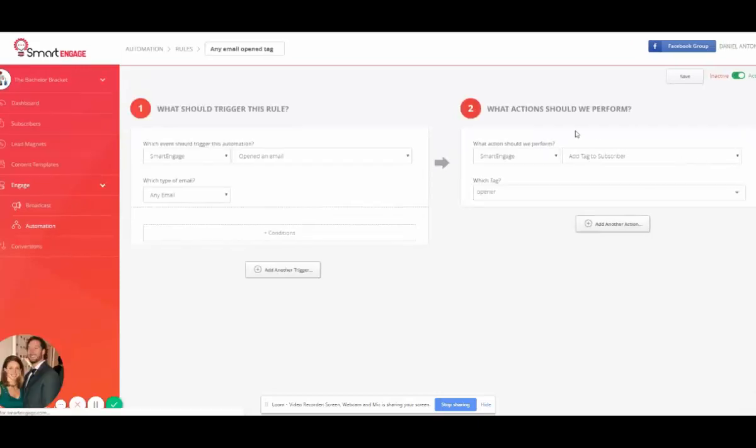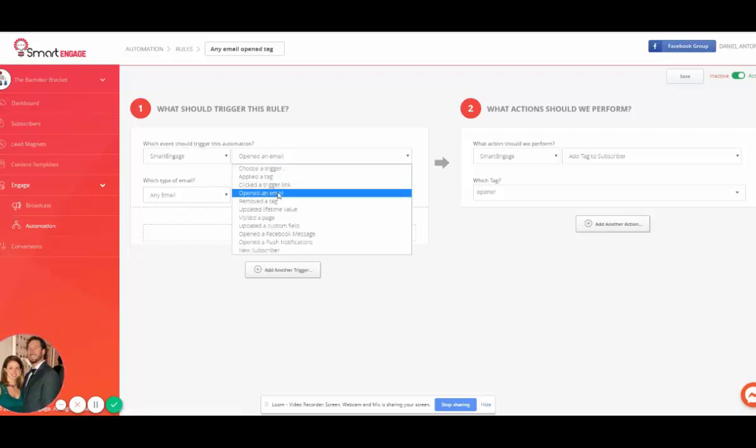let that load up. So all it is, the trigger is SmartEngage opened an email, right? You can do the same thing for open a Facebook message, open a push notification. And I've got this on email since that's what I really want to focus on because that's where your deliverability really matters in terms of engaged subscribers. If you're sending a broadcast and not too many people are engaging on Facebook, it's not really going to hurt your deliverability. It has nothing to do with that. But on email, it means everything.